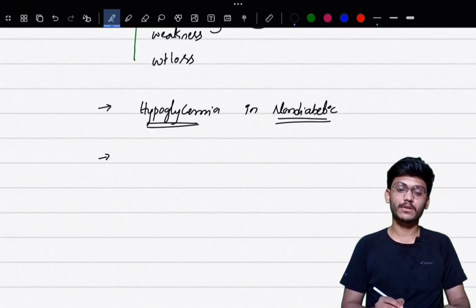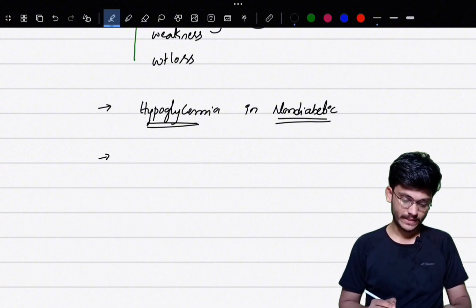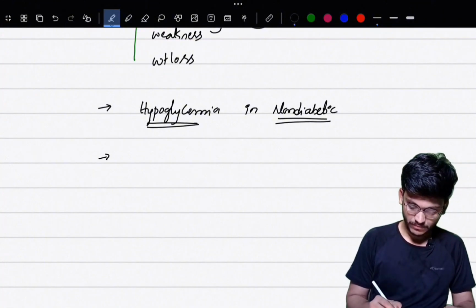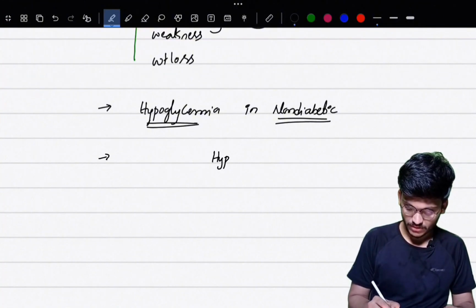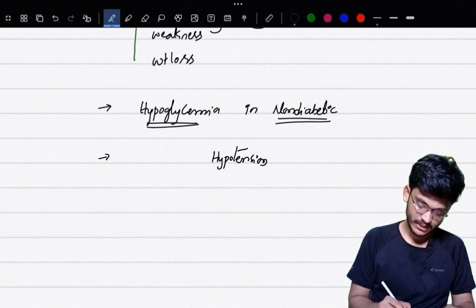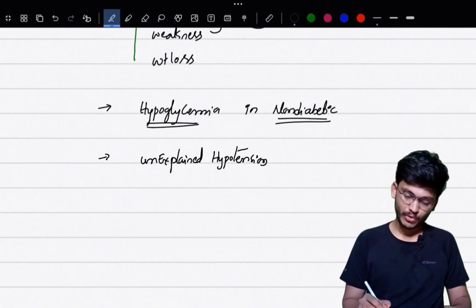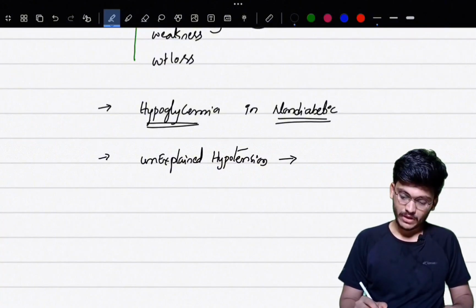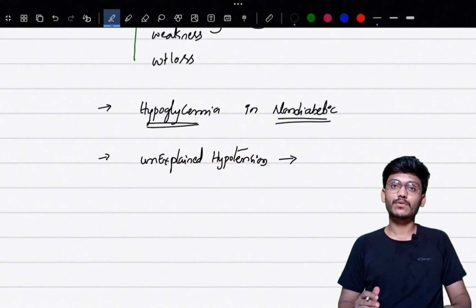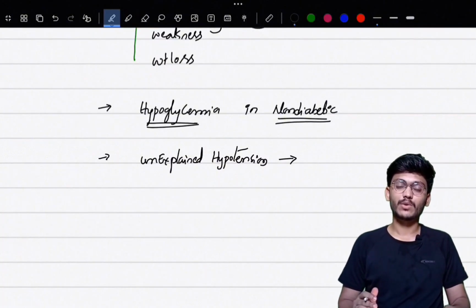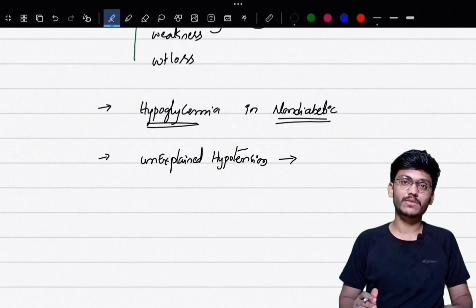Two more important clinical symptoms because of decrease in cortisol: there will be hypotension. It will be unexplained hypotension in a patient. This will be because in a normal person cortisol increases the vasoresponsiveness to vasopressin, that is ADH, and to angiotensin 2.